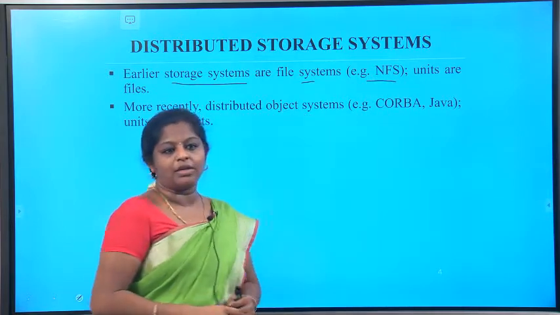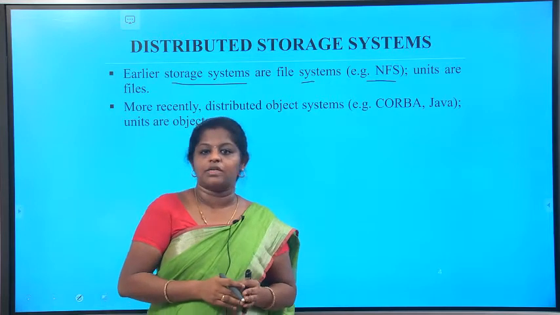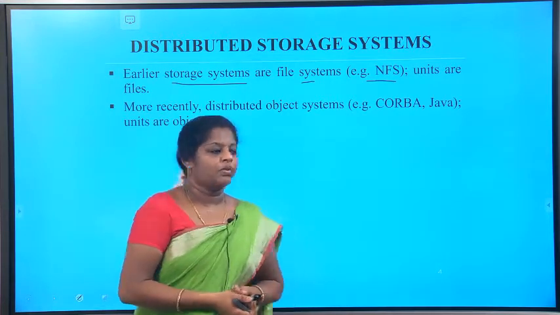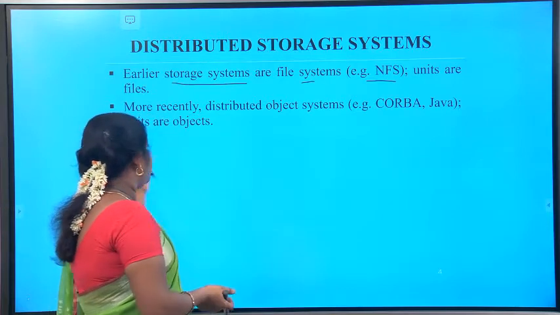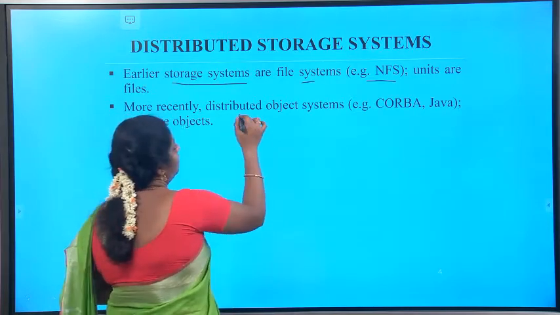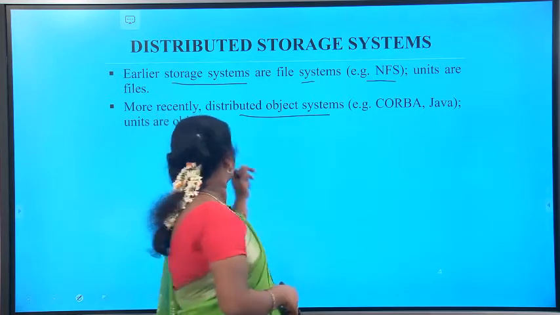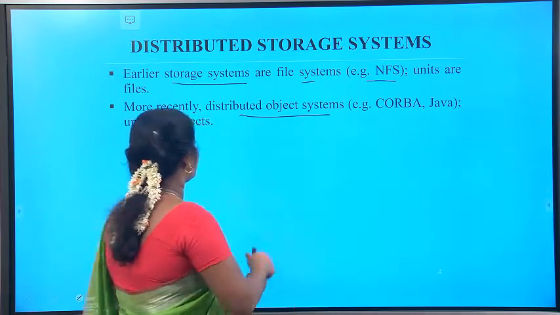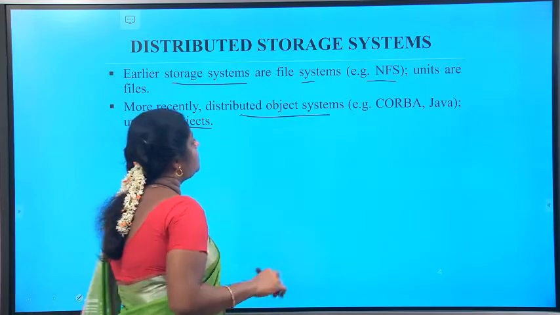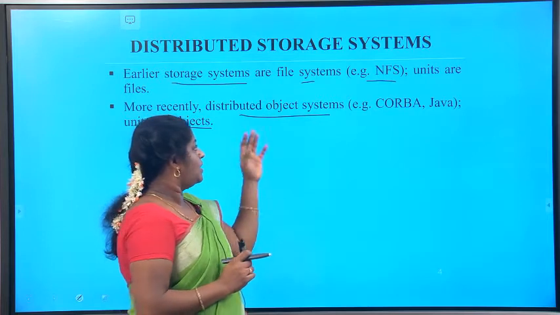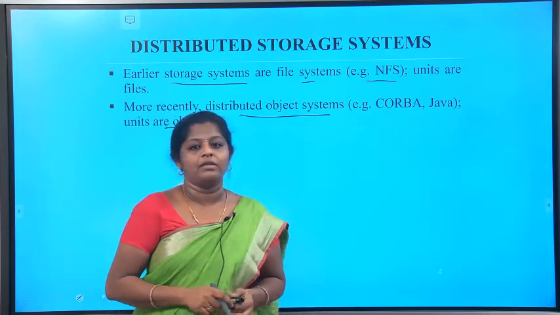Even though we are connected with networks, it is centralized and they are not sharing any files. But the recent one is the distributed object system that we saw in the second unit, where the units are objects. Examples of this are CORBA and Java.